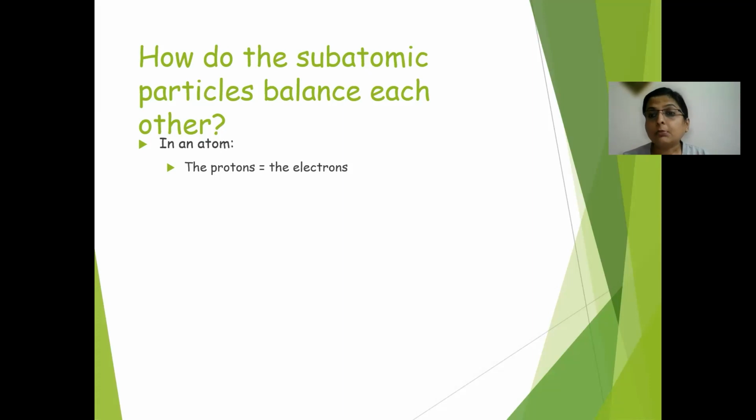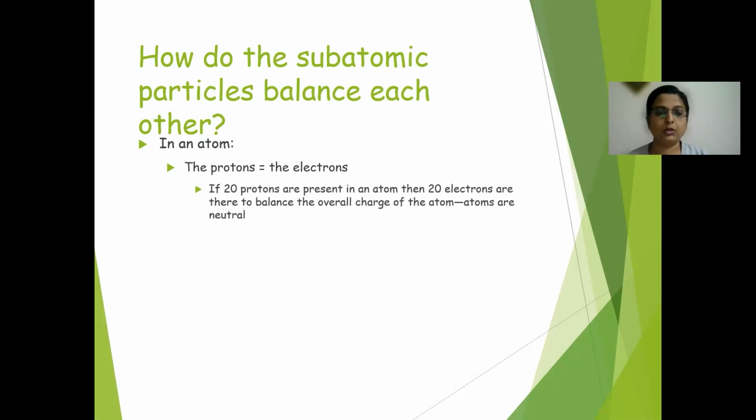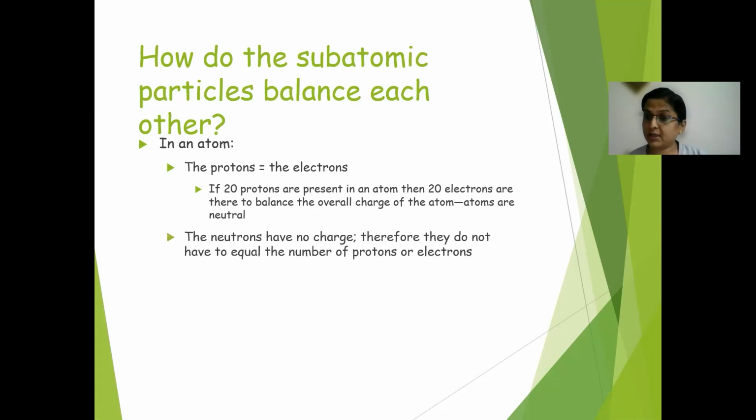Atomic number means the number of protons. Although the number of protons equals the number of electrons, the definition matters: the number of protons is called the atomic number. For example, if an atom has 20 protons, it has 20 electrons.